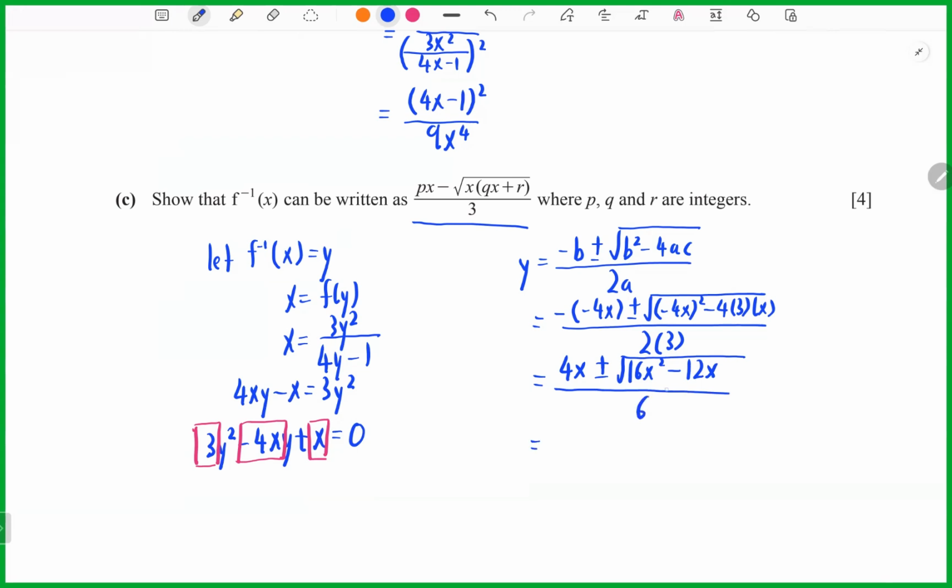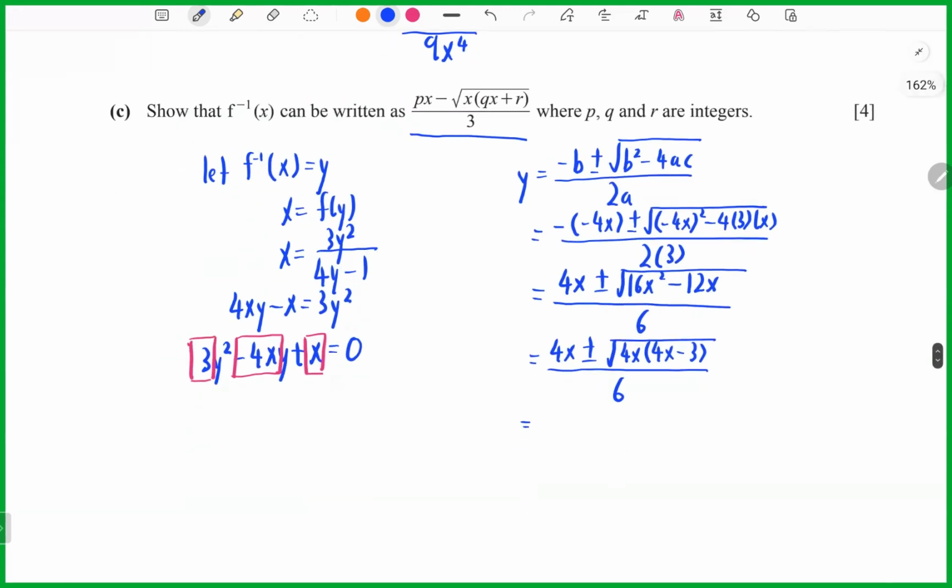So what is your next step? You need to do factorizing. You can factorize 4x first, so here you will get 4x minus 3. These 4 we can take out, not factorize but simplify, and we get 2. We just leave x and 4x minus 3 in the square root form. So now we can simplify. What can I simplify?